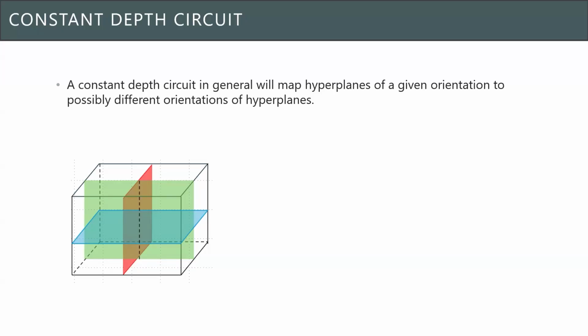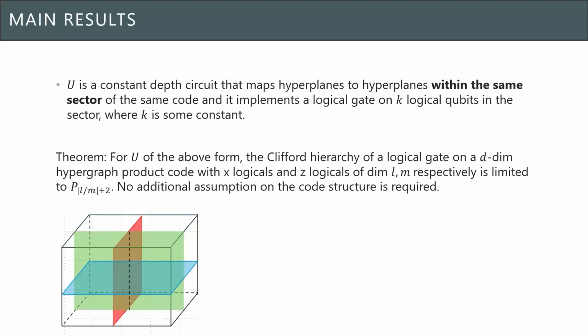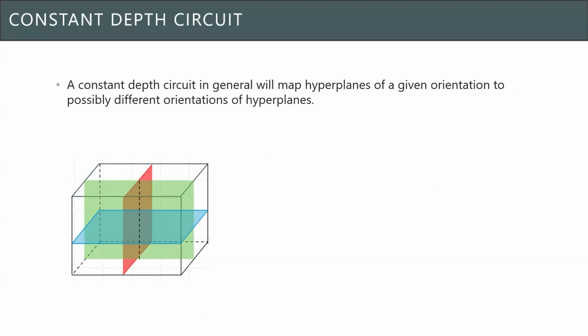First, if the constant depth circuit maps hyperplanes of a given orientation to possibly different orientations, then what we found is that the logical gate is in the level of the Clifford hierarchy of L divided by M plus 1, where L is the dimension of the X logical representative and M is the dimension of the Z logical representative.